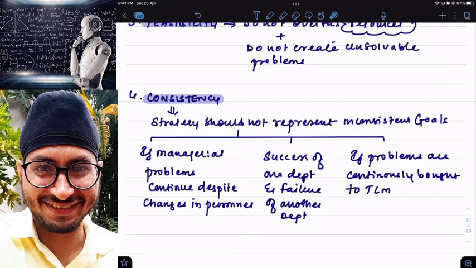And moreover, if problems are continuously brought to the knowledge of top level management, middle level, lower level are not doing anything. They can't solve small issues also. For every small thing, you're going and talking to top level management. Then also we need to go for strategy audit, because they are called as inconsistent goals and objectives or policies. Clear? So any doubts in this concept?